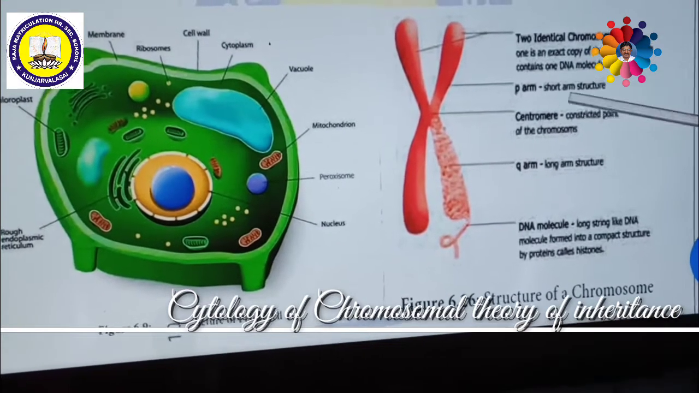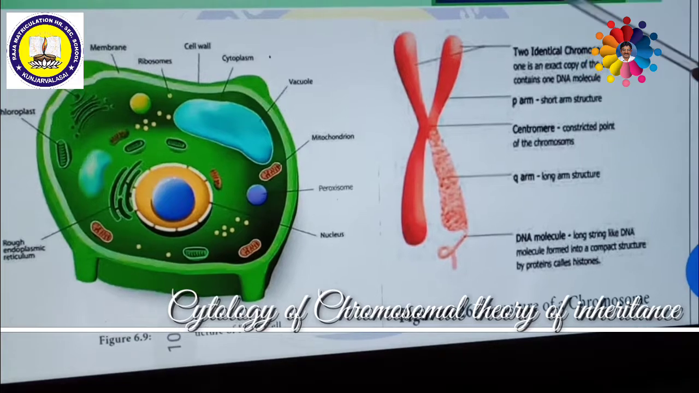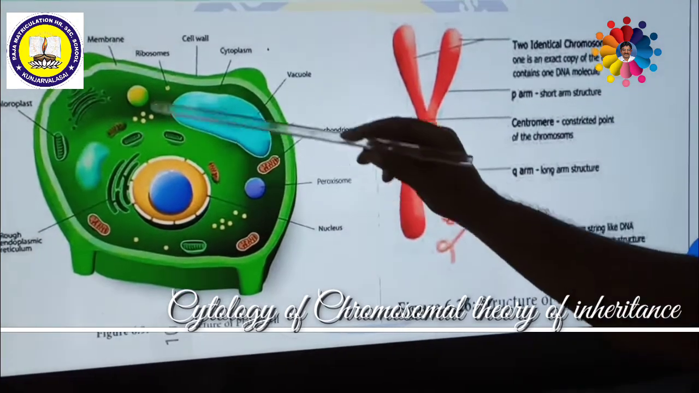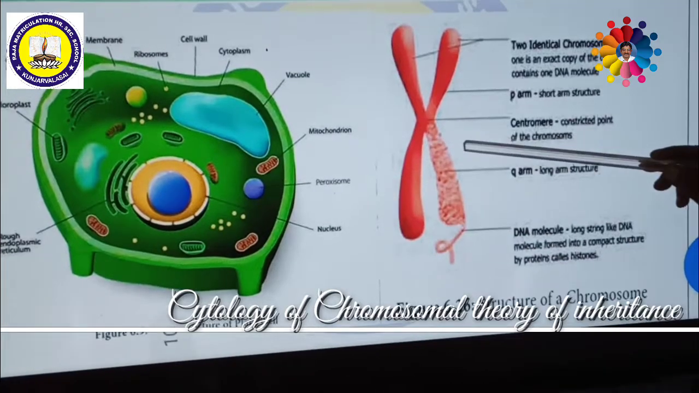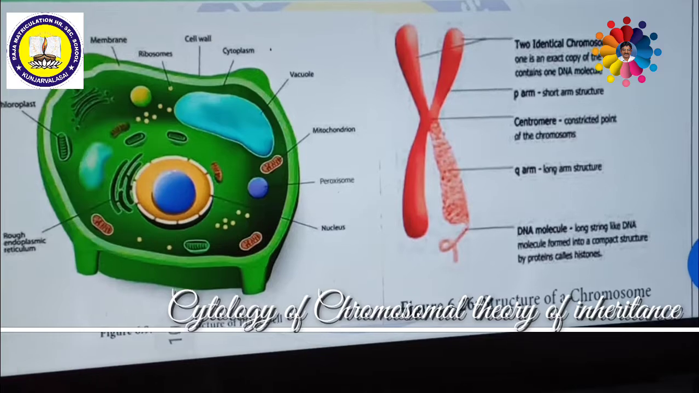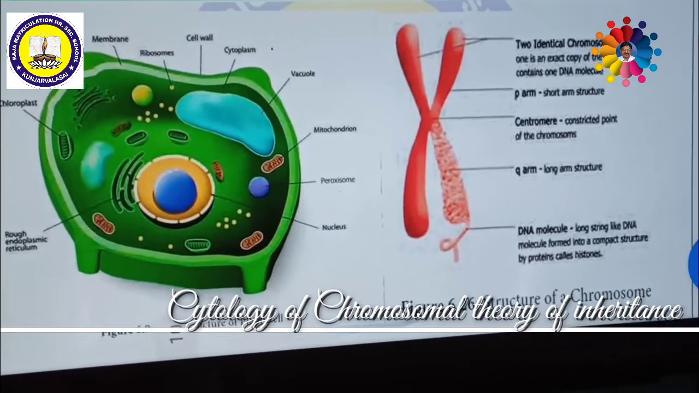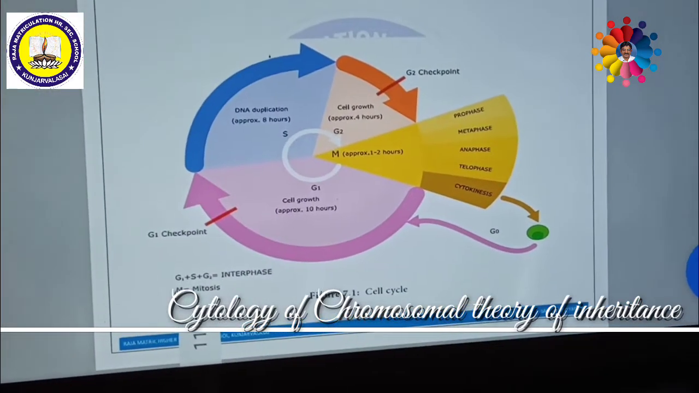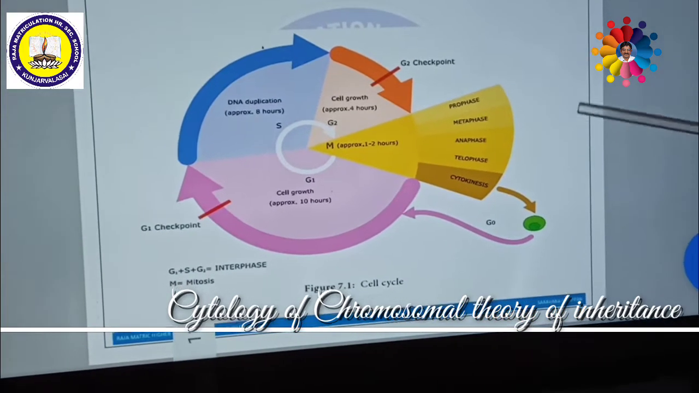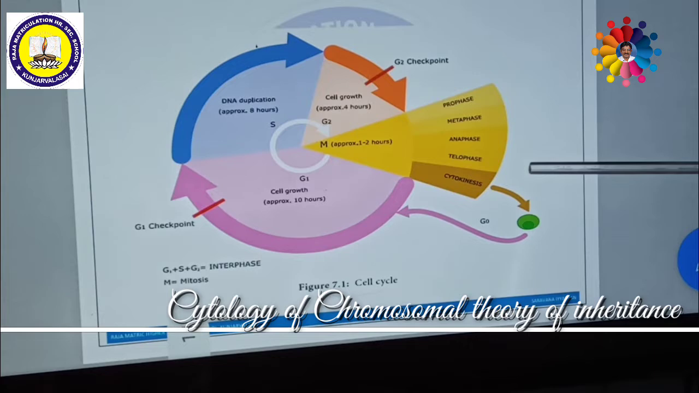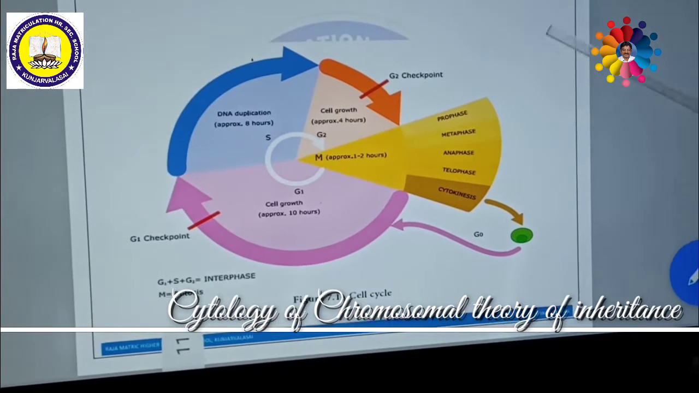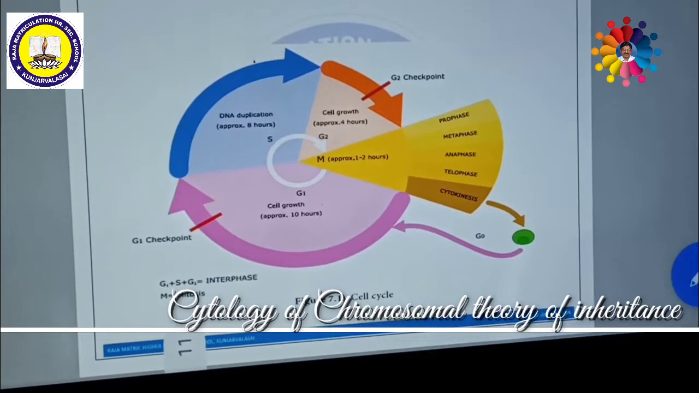In order to understand the chromosomal basis of inheritance, you should understand the cell, nucleus, chromosome, DNA and gene. I shall explain all these things. Apart from this, you should also understand cell division. What is cell division? Either mitosis or meiosis. Mitotic cell division takes place in somatic cells. Meiotic cell division takes place in germ cells, especially gamete formation, which is done by meiotic cell division.